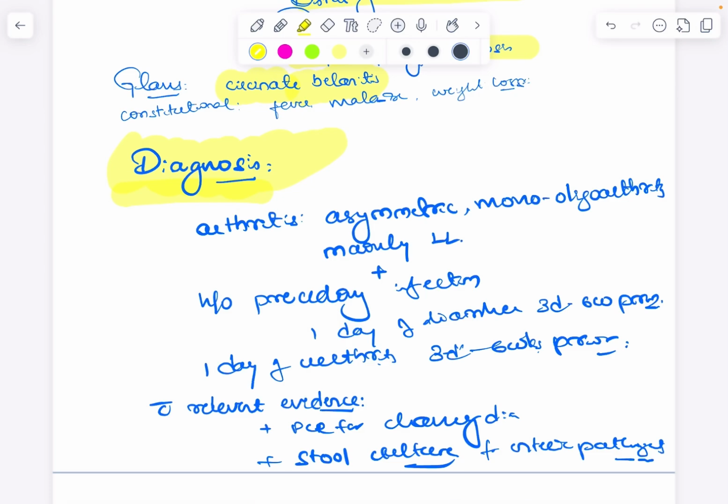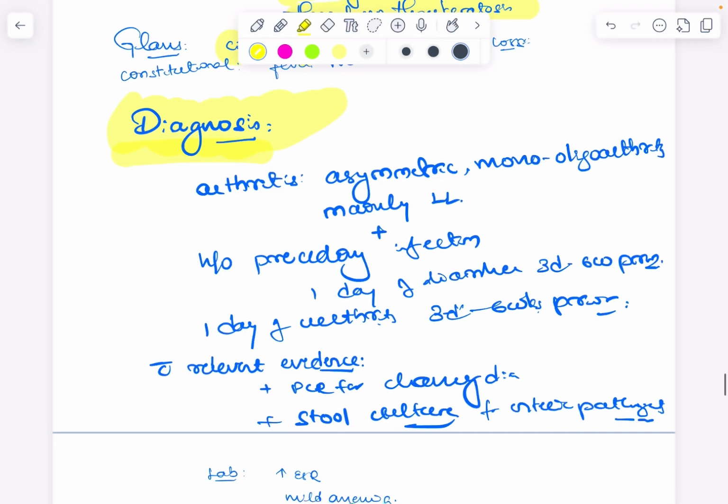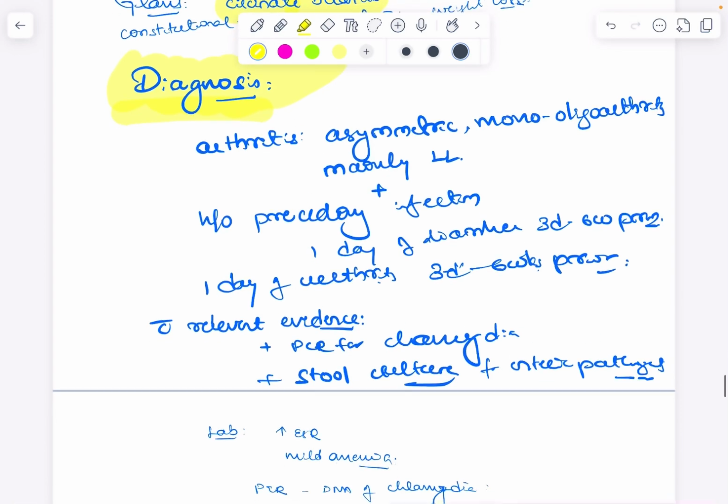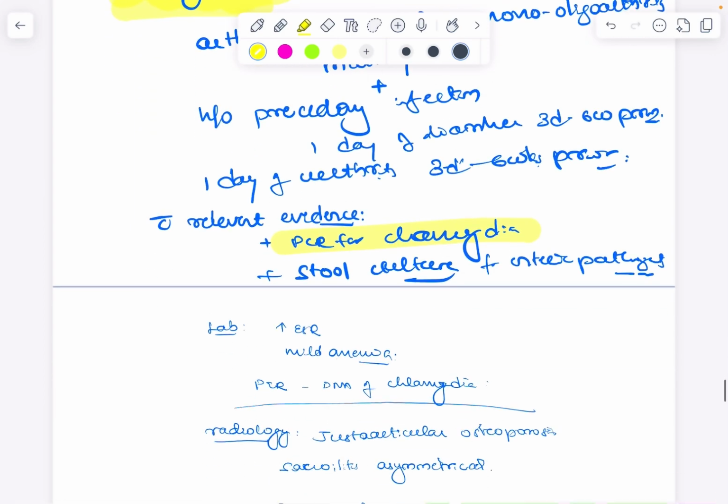Like what is this? I already told, enteric and genitourinary, right? So enteritis: that is at least 1 day of diarrhea, 3 days to 6 weeks prior to the onset of symptoms. That has to be there. Or at least 1 day of signs and symptoms of urethritis, 3 days to 6 weeks prior to the onset, plus laboratory evidence of the infection. If it is enteric infection, you have to have a stool culture. If it is genitourinary infection, you have to have a positive PCR for chlamydia.